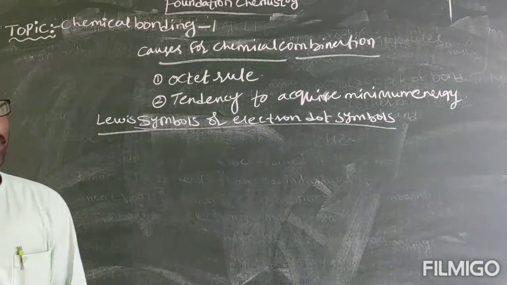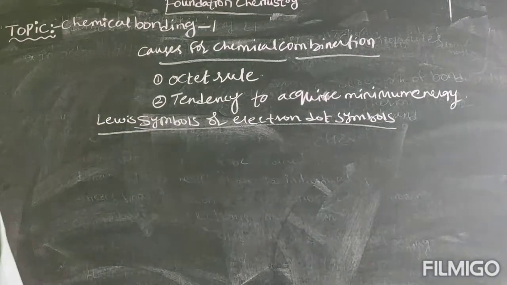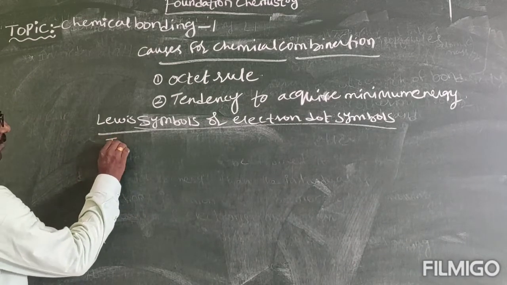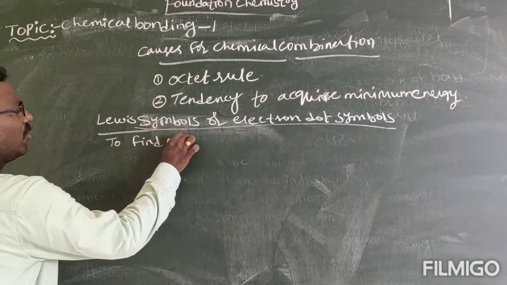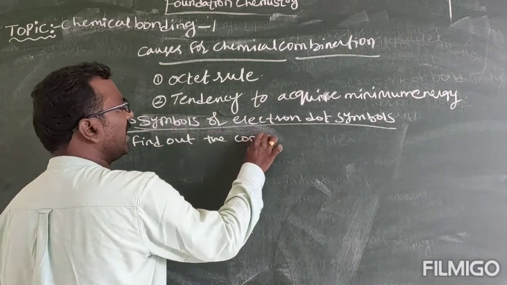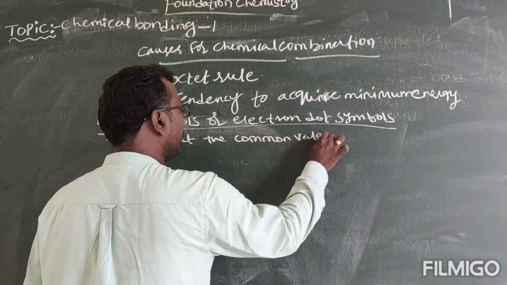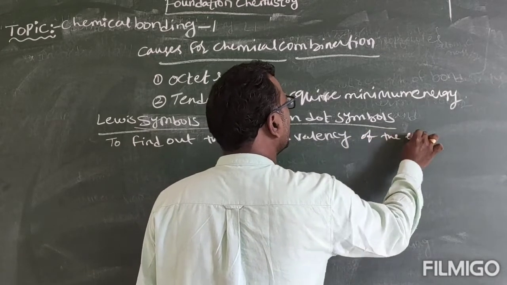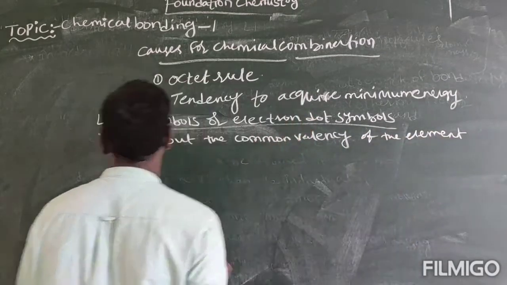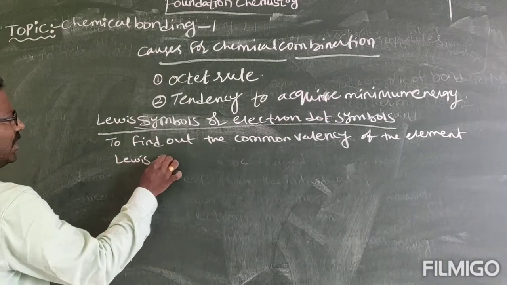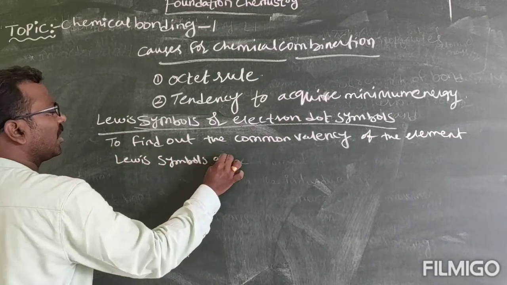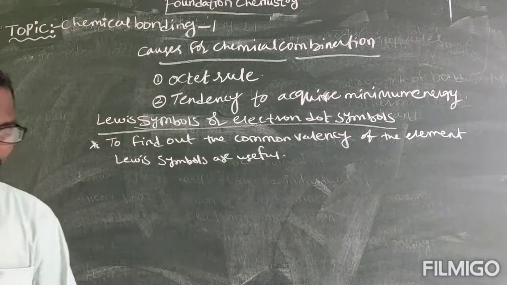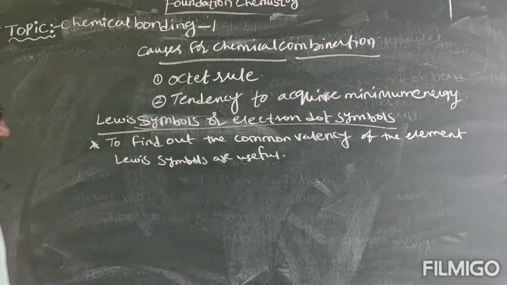The Lewis dots will help us to find out the common valency of the element. Lewis symbols are used, Lewis symbols are useful to find out the common valency.